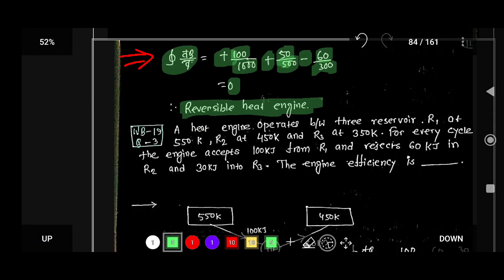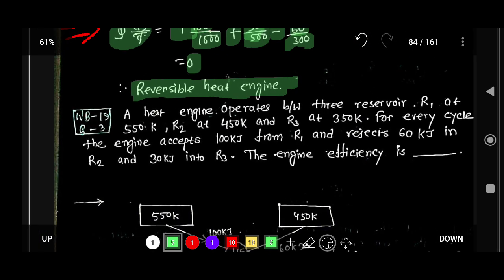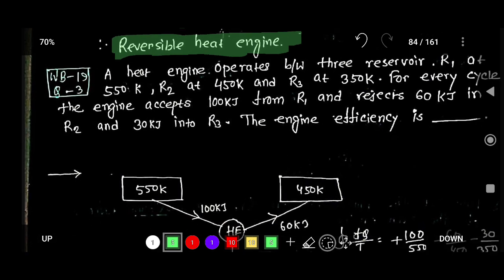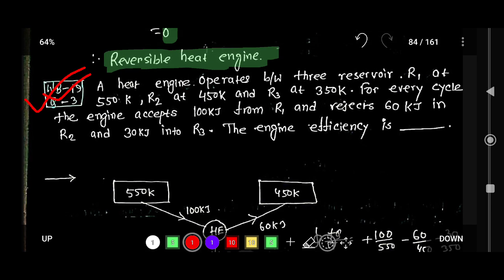In the same way, try to understand this question. Read this question carefully. Same question. So what is given?